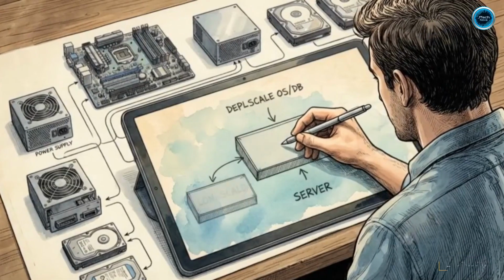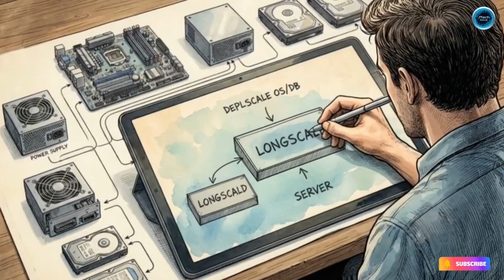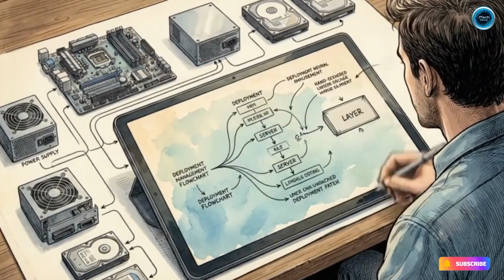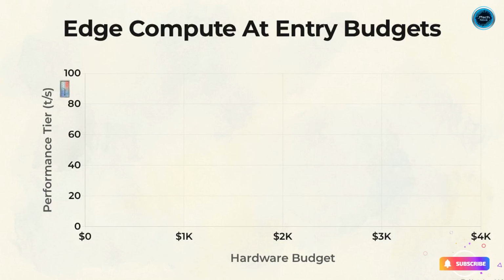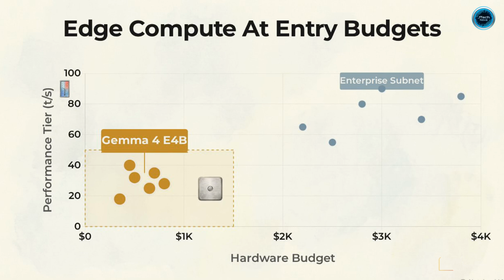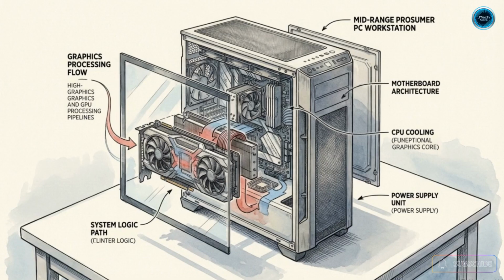Deploying Gemma 4 requires planning the architecture in reverse, identifying the exact use case first to define the hardware and quantization variables. This deployment matrix maps required performance tiers against hardware budgets. In the lower left, the E4B variant handles edge computation and IoT workflows, requiring only entry-level, low-power devices like a standard Mac Mini. Moving up, the 26B mixture of experts is tuned for prosumer development environments, requiring mid-range workstations with at least 16 gigabytes of dedicated VRAM.